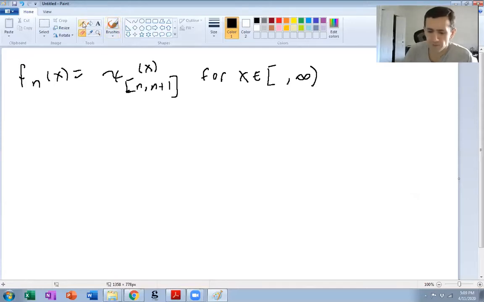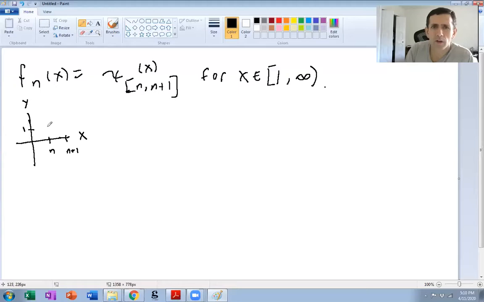Okay. So, right, what's the graph look like? Well, it's pretty obvious. So let's say we have n here, n plus 1. Let's say we have 1 here. So it's just a step function.